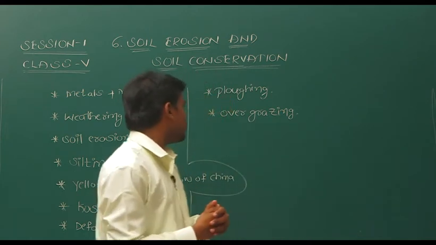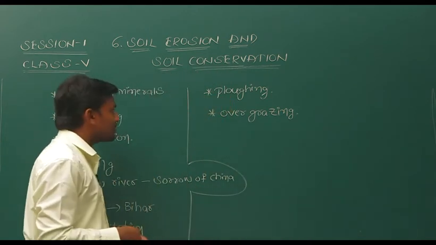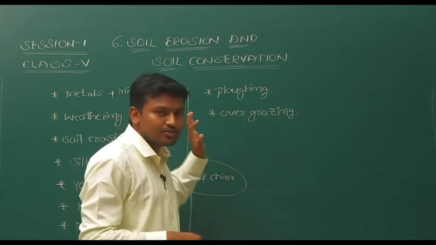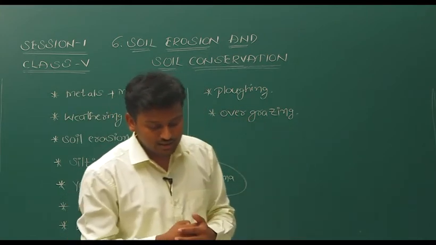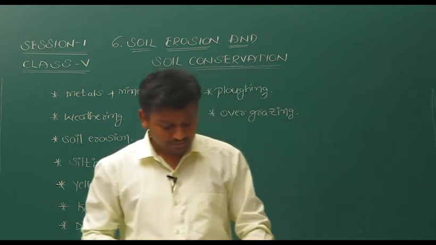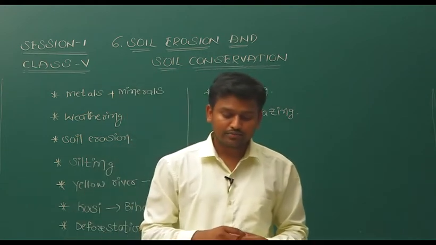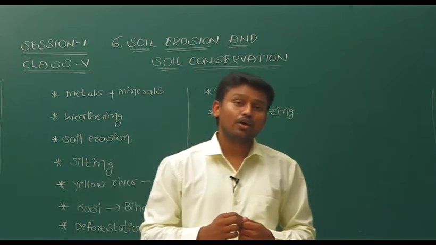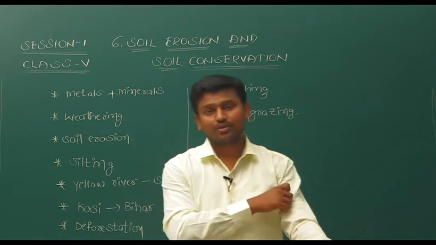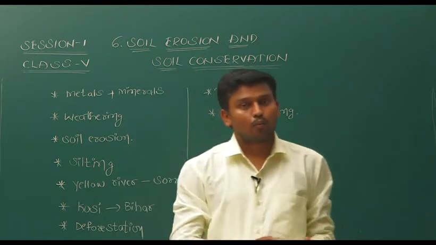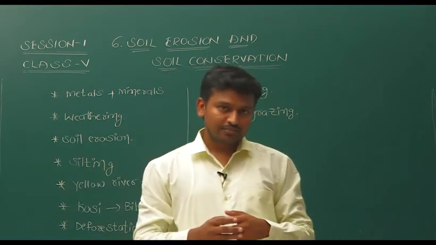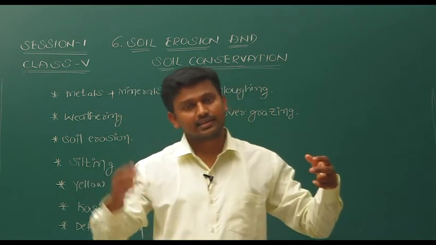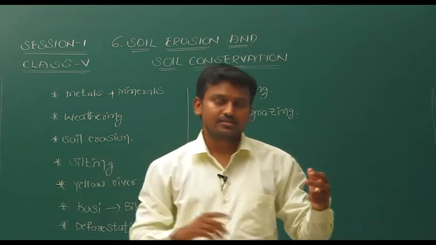If we control these three, deforestation, plowing and overgrazing, then we can control soil erosion. Not only that, there is also the banking of rivers. What is banking of rivers? As water flows along the river, it carries topmost soil with it and deposits it at some places.